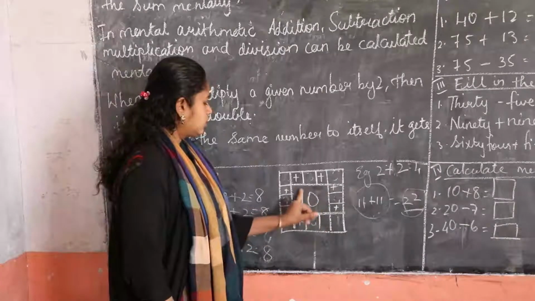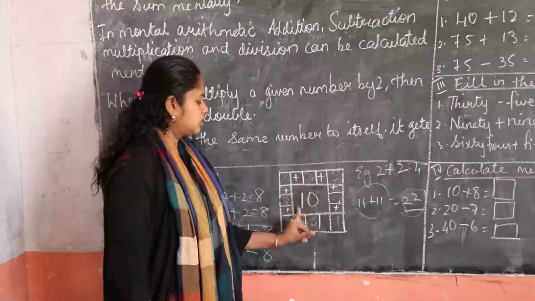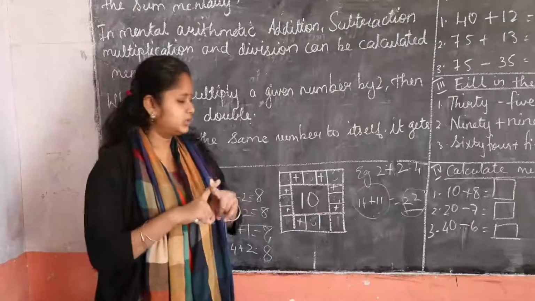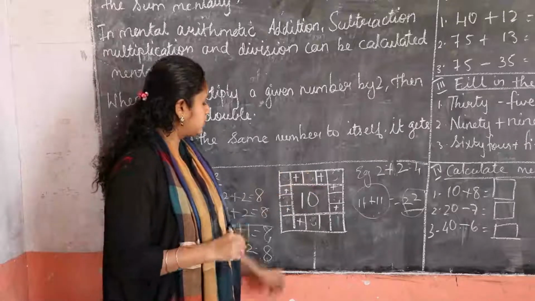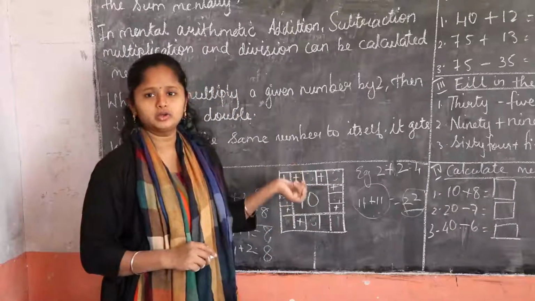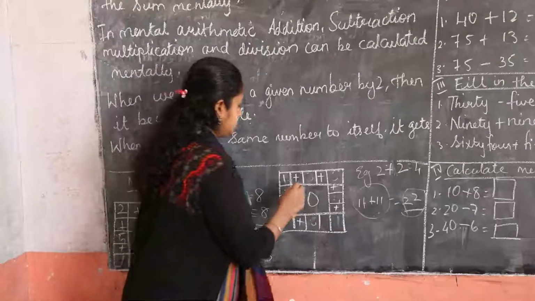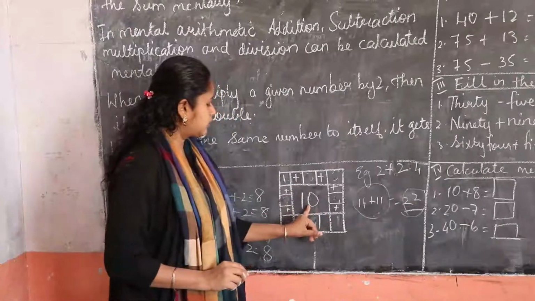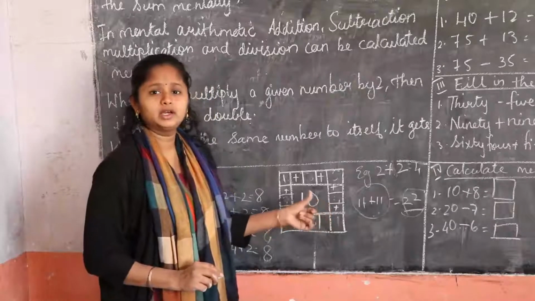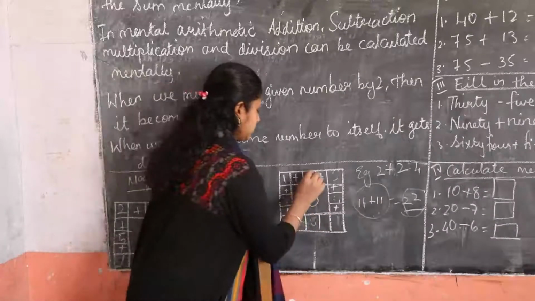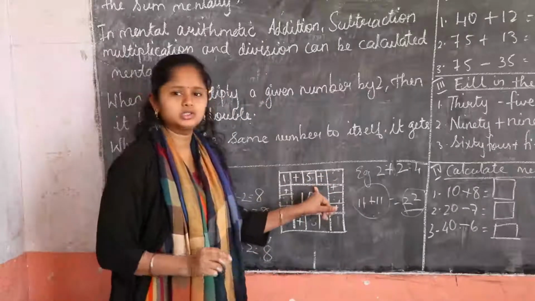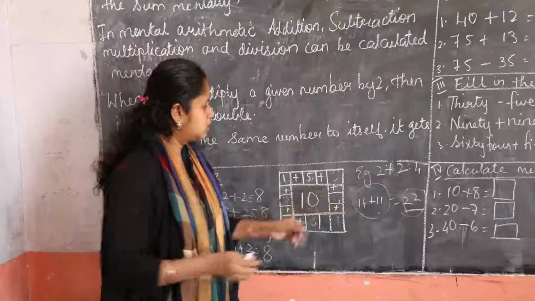Now to form this 10, how many numbers should we have to add? We'll see. First, which number we'll take? We'll take 1 number. Yes, 1 number we took. Next, which number we'll take for 10? We'll take 5. 1 plus 5 is how much, children? 1 plus 5 is 6.